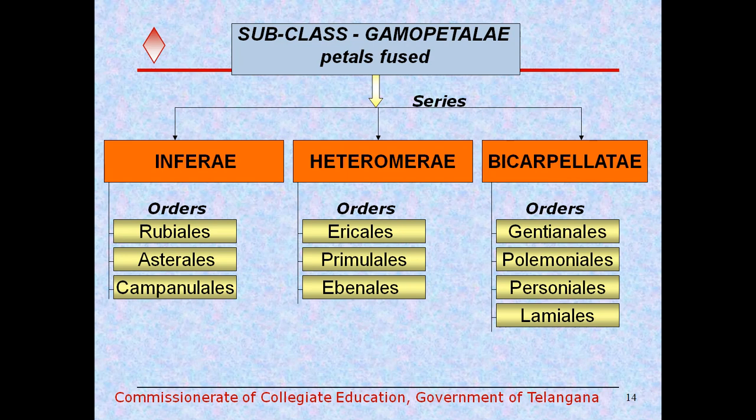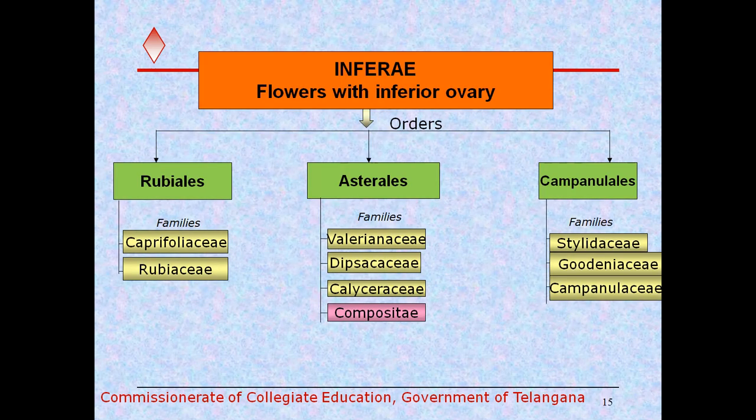And the Heteromerae series is divided into 3 orders: Ericalis, Primulalis, Ebenalis. And Bicarpellate is divided into 4 orders: Gentianalis, Polymonialis, Personialis and Lamialis.